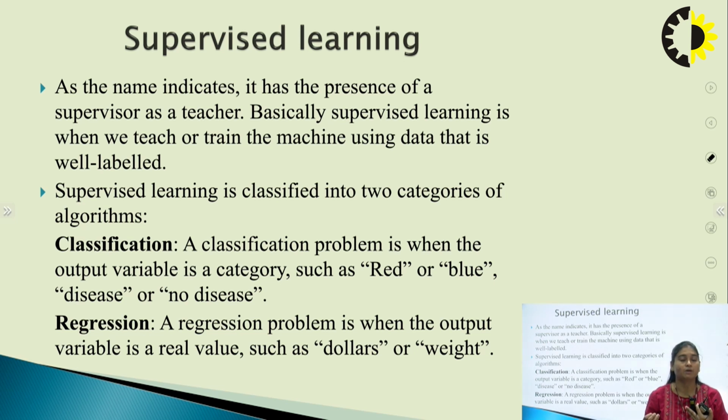For example, let's take the example of the coronavirus pandemic. I have data with two columns. In the first column I have some dates, and in the second column I have the number of cases corresponding to the dates. Suppose on 9th of February 2022 I have this many cases, then next month I have this many cases.